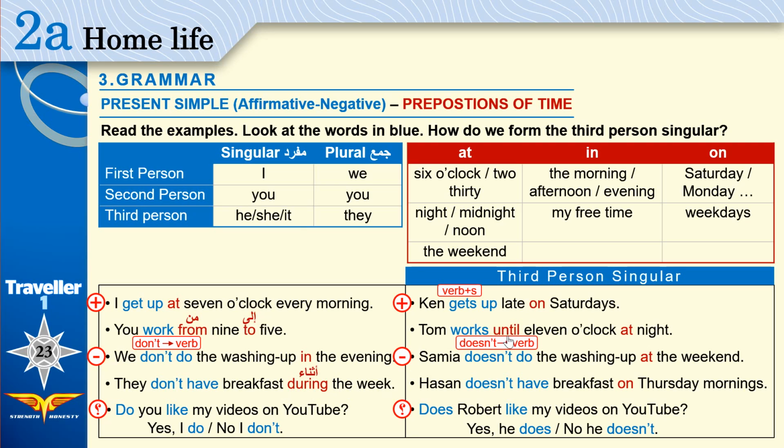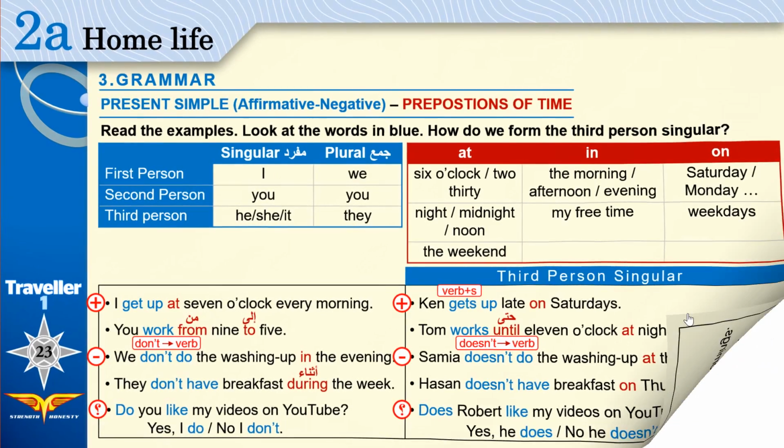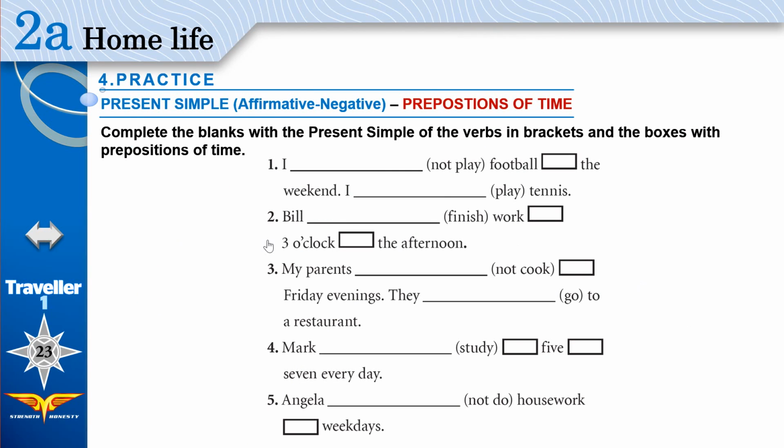Until means we don't know the starting time. We only know the ending time. Tom works until 11 o'clock. We don't know the time he starts. We know that he finishes his work at 11. Now we are ready to work on this exercise.